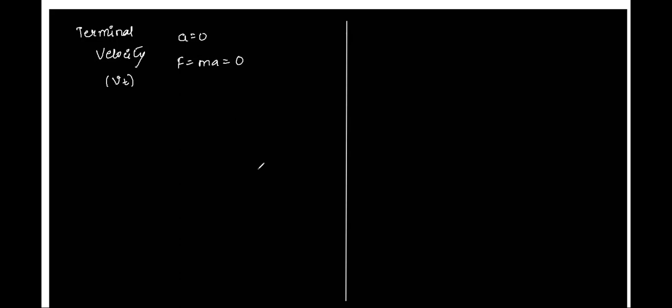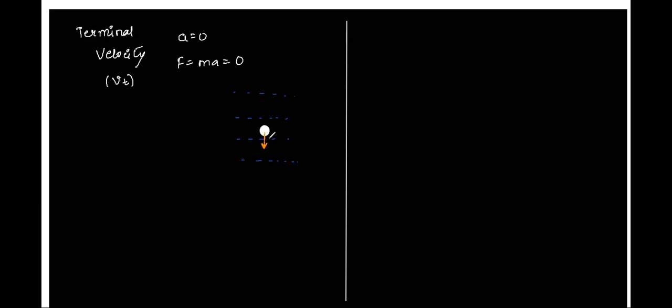When in any liquid or in any fluid, a body is falling, let's say I have some fluid, it can be gas, it can be liquid. In some fluid, let's say an object is falling down. As the object is falling down, what all forces will act on it?